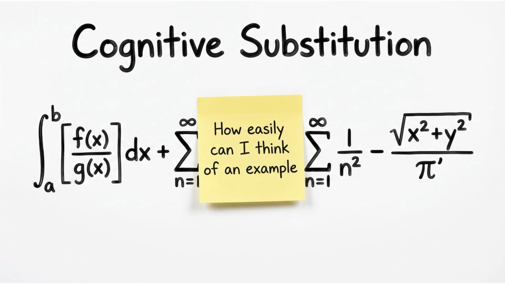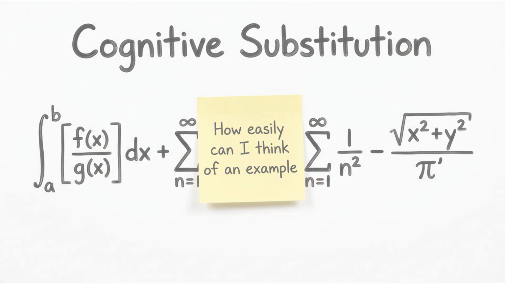The core mechanism is the substitution of a difficult question with an easier one. The difficult question is, what is the statistical frequency of this event? The brain substitutes it with the easy question, how easily can I think of an example? This internal swap happens almost instantly without our conscious awareness.